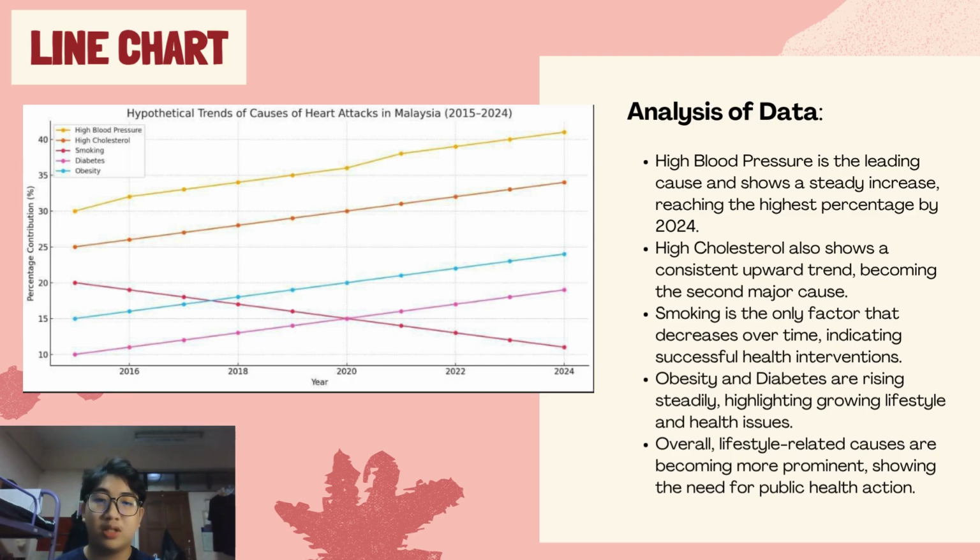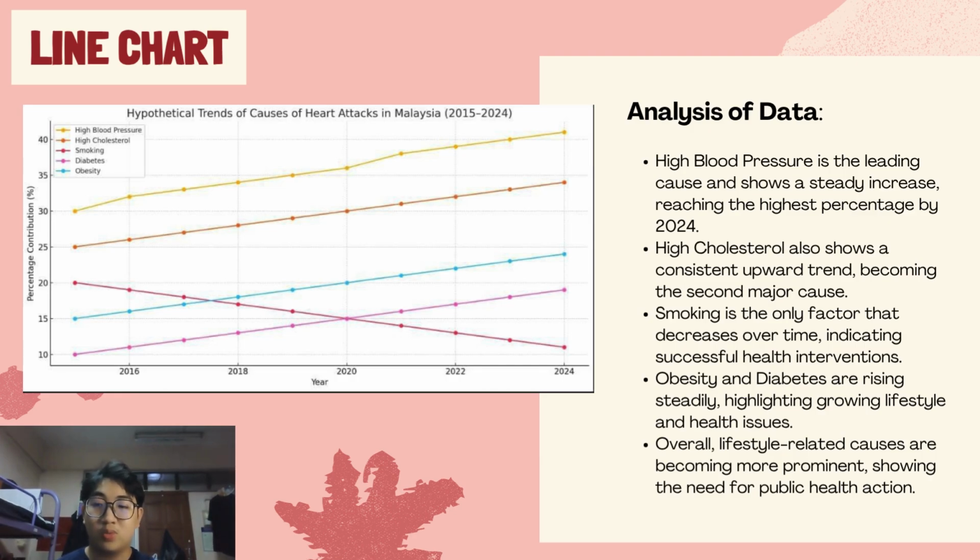Then, let us look into the analysis of data for this line chart. First things first, we got high blood pressure, which is the leading cause and shows a steady increase. As we can see in the chart, it started at around 30% in 2015 and steadily increased to about 40% by 2024, reaching the highest percentage. After that, we also got high cholesterol, which also shows a consistent upward trend. It grew from approximately 25% in 2015 to 34% in 2024, which shows that it is the second highest contributor.